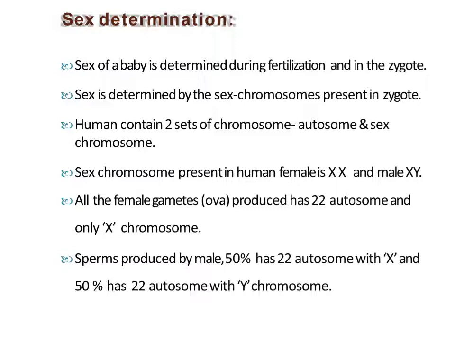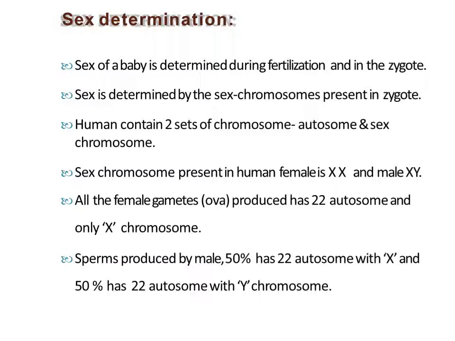Now in the sperm nucleus, there are two chances: either the sperm will contain 22 plus X chromosome, or 22 plus Y. 22 are the autosomes which are common between the sperm and the ovum, and the 23rd pair is called the sex chromosome, which may be either X or Y in case of sperm, and X in case of ova.